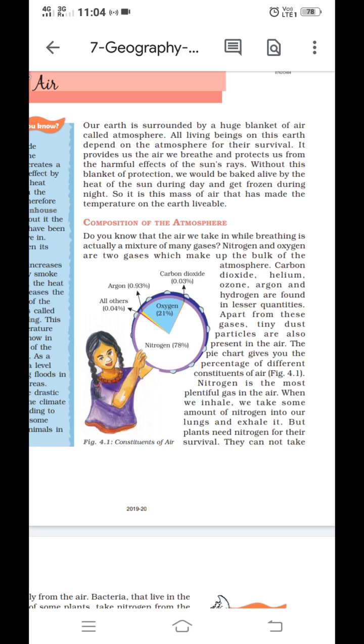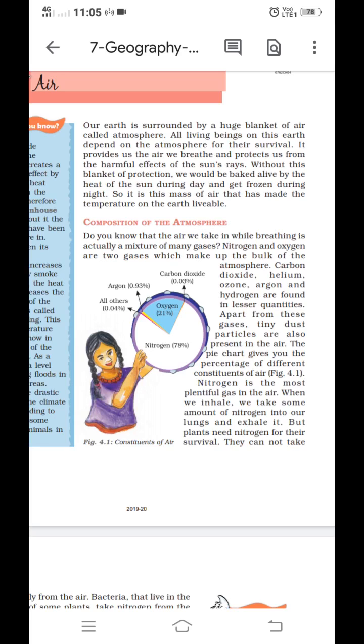And what is air? Air is the mixture of many gases and some dust particles. All living beings on this earth depend on the atmosphere for their survival. It provides us the air to breathe and protects us from the harmful effect of sun rays. Without this blanket of protection, we would be baked alive by the heat of the sun during the day and get frozen during the night. So this mass of air has made the temperature of the earth livable. So atmosphere works as a blanket which protects us from the heat of the sun and coldness of the earth.